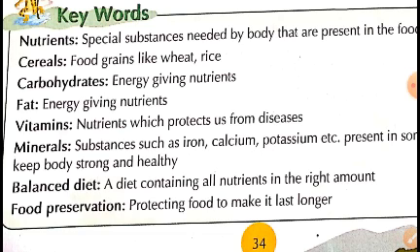That is why it is the main part of our diet or the meal. As we know, carbohydrates give us energy to work or do any kind of physical work. So, some examples of cereals are wheat, rice, maize, barley, oat, etc.